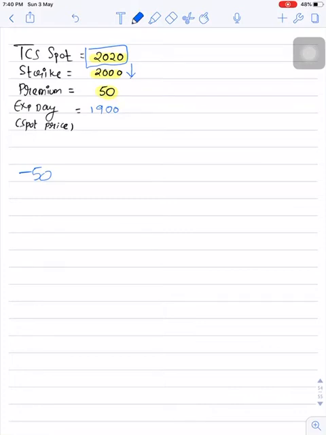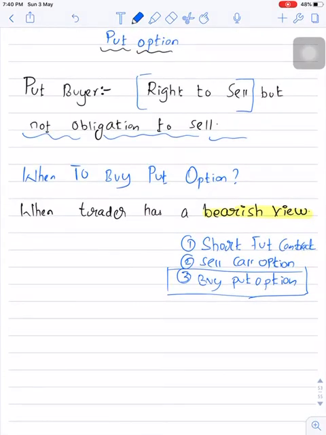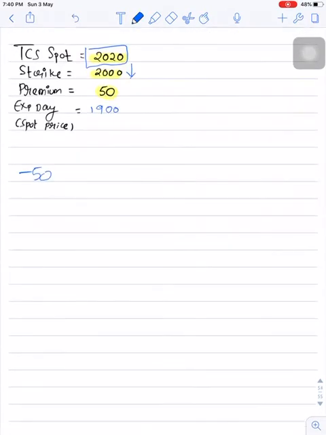This means now the trader has a right to sell TCS shares at 2000, at the strike price. The value of TCS shares right now is 1900, but the trader has a right to sell these shares for 2000. Hence he will gain 100 points. On a net basis, his profit is 50 points.